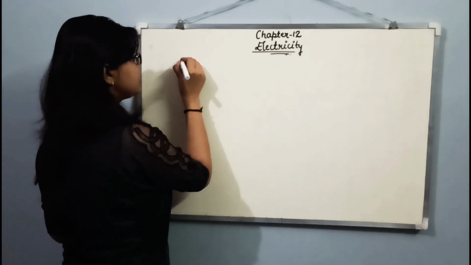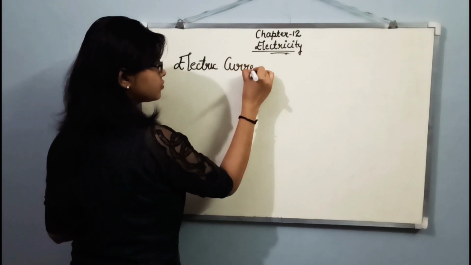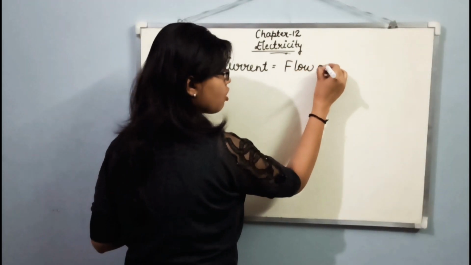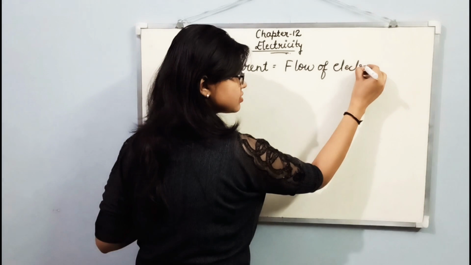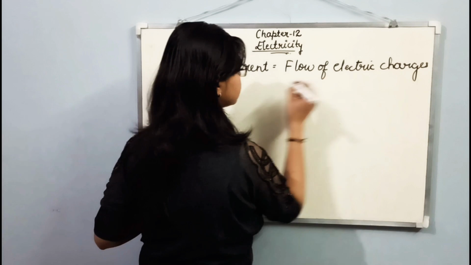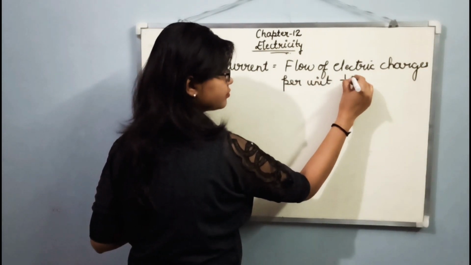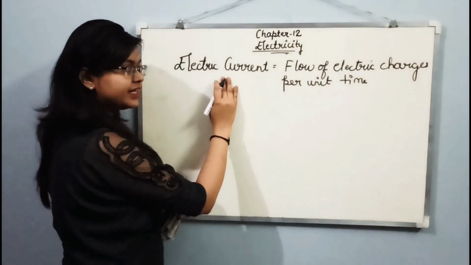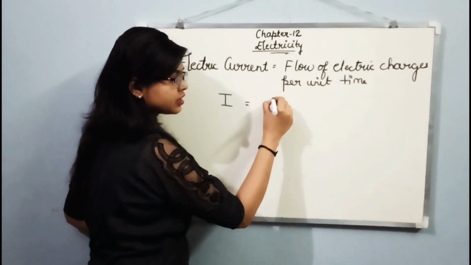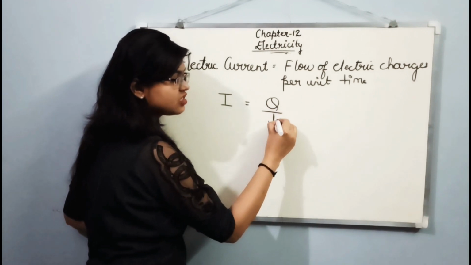So electric current is flow of electric charges per unit time. Electric current is denoted by I. Electric charge is denoted by Q and time is represented by small t.